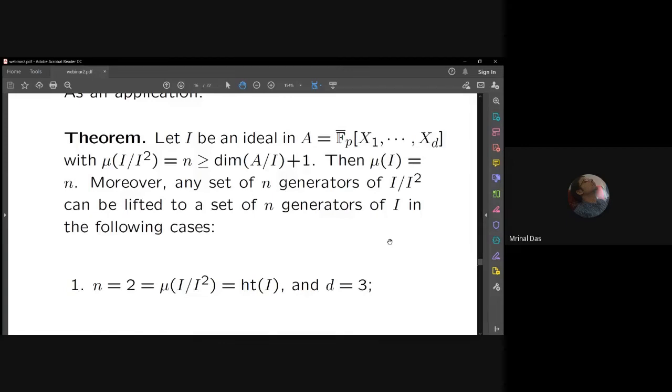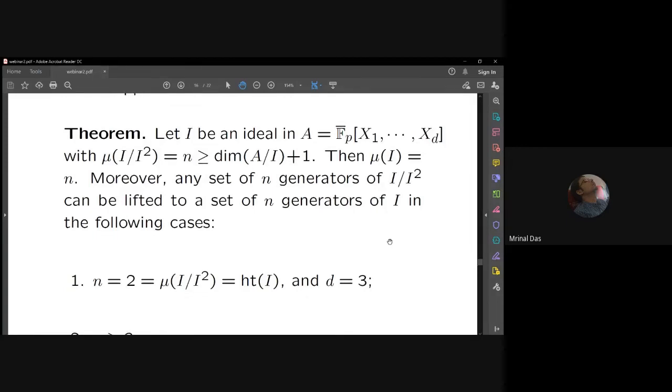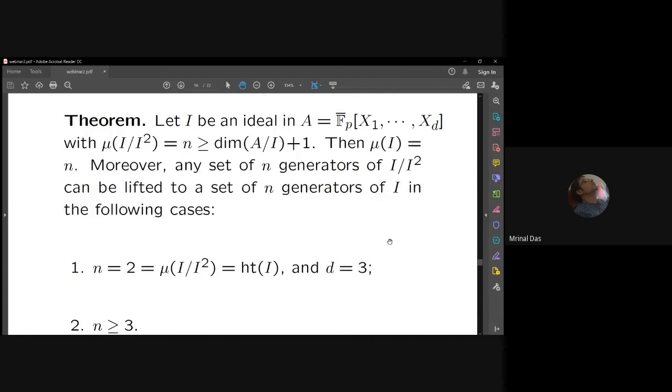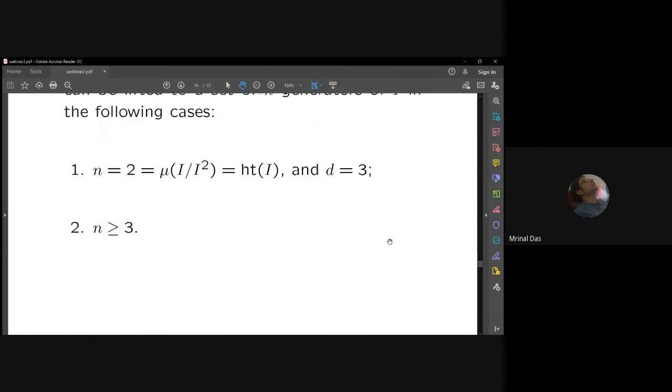This is a direct application: you just directly apply the previous theorem to the polynomial ring over F_p bar, with the fact in mind that I contains a monic in X_d. So this is immediate.